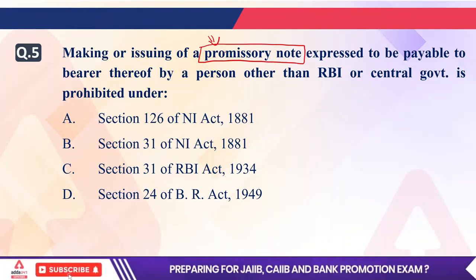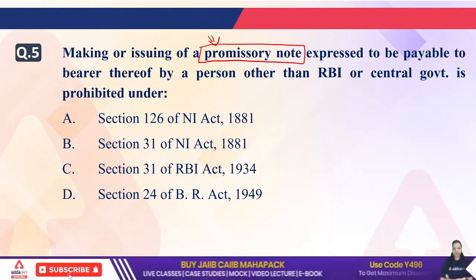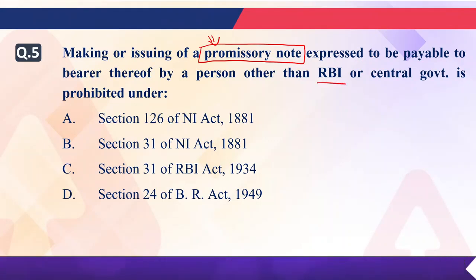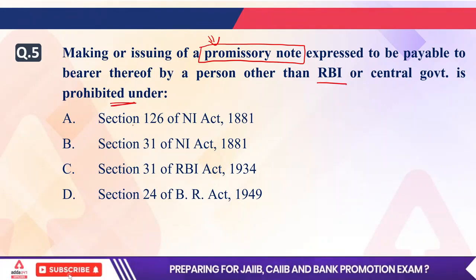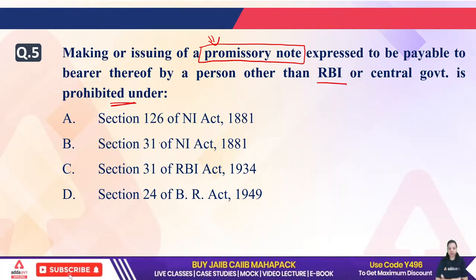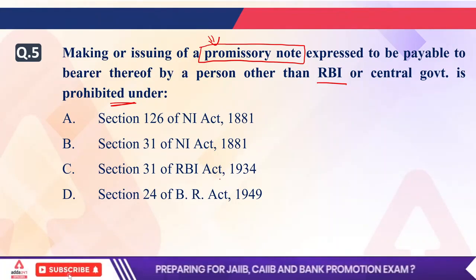The question is saying: making or issuing of a promissory note expressed to be payable to the bearer thereof by a person other than RBI or central government is prohibited under which of the following sections? Is it 126 of NI Act, 31 of NI Act, 31 of RBI Act, or 24 of Banking Regulation Act?